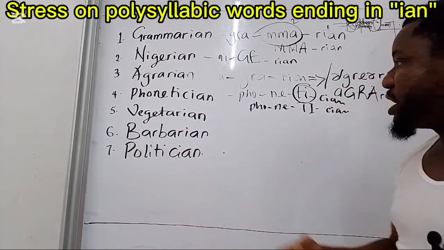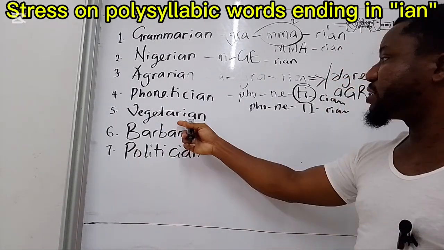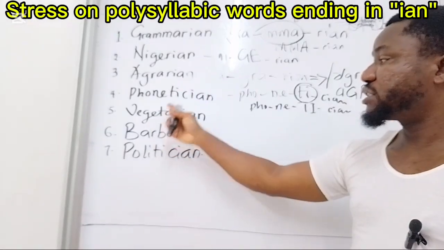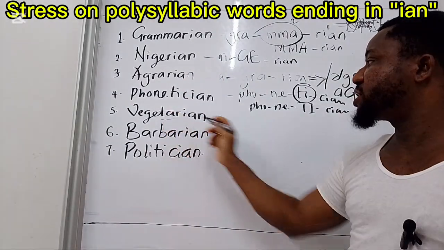Number 5 are vegetarian. Vegetarian, the same thing. The last syllable is rian. The one before it is tay. Vegetarian. The stress falls on tay.